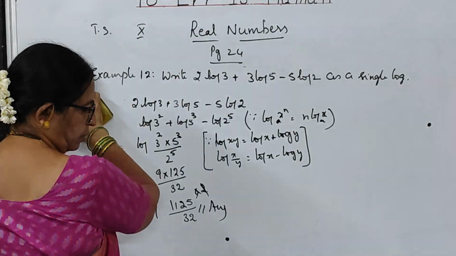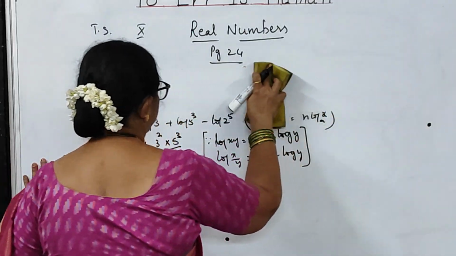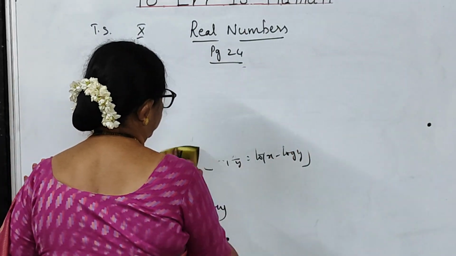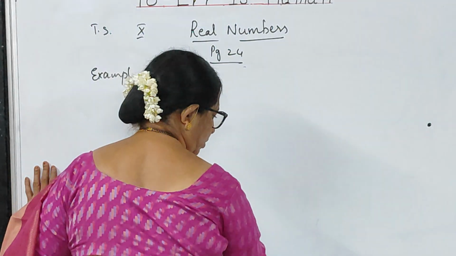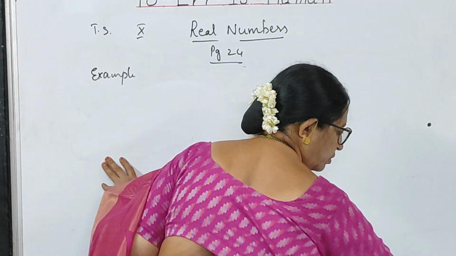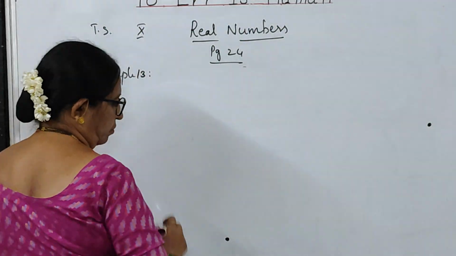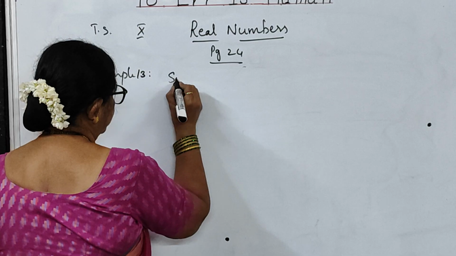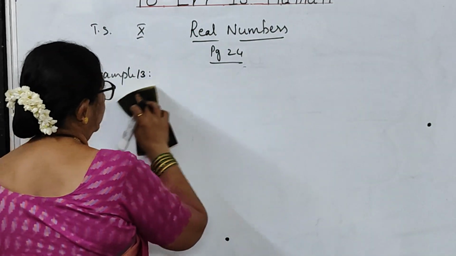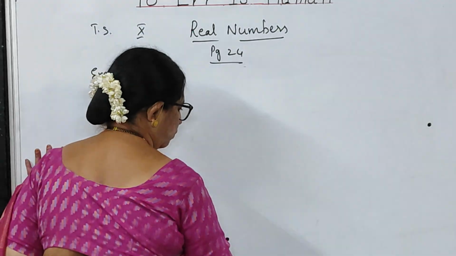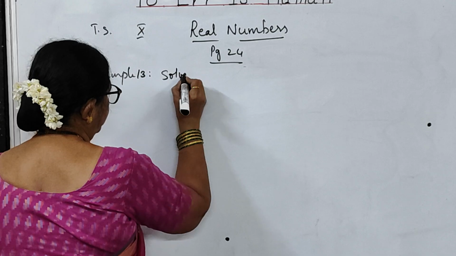Now, let us see if you have any other example. I think you have one more in the next page. Yes, example 13. A very, very important example, children. I have seen this question or this type of question in many question papers. They may change, but the procedure is same.